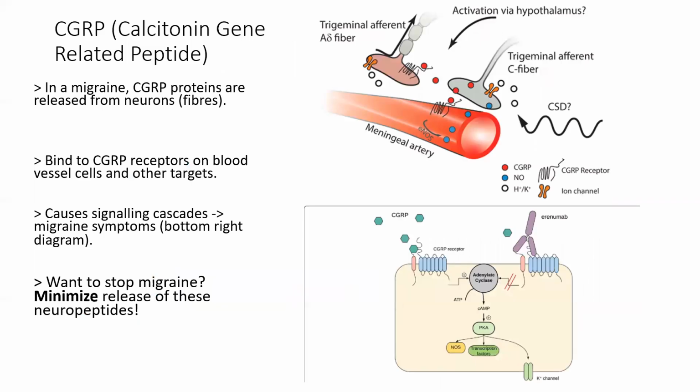One of the proteins studied was CGRP, which is a key neurotransmitter involved in migraine. As mentioned before, during a migraine, CGRP proteins are released from the fibers of neurons. These bind to CGRP receptors on blood vessel cells and those on other neurons and other cells. This in turn causes cAMP and calcium signaling cascades, leading to the migraine symptoms. So therefore, if we are to treat migraine, CGRP release from neurons must be minimized.